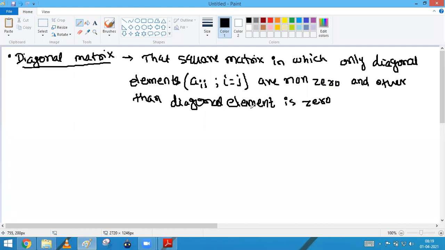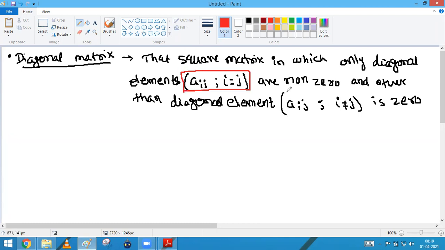So what is the other element? First we have to define this part. Other element means what? The same thing, the element Aij only, but in which here I is not equal to j, is 0. If you get confused by this, don't remember this. Forget about this part and this part. If you don't want to remember this, no issue. But don't get confused.